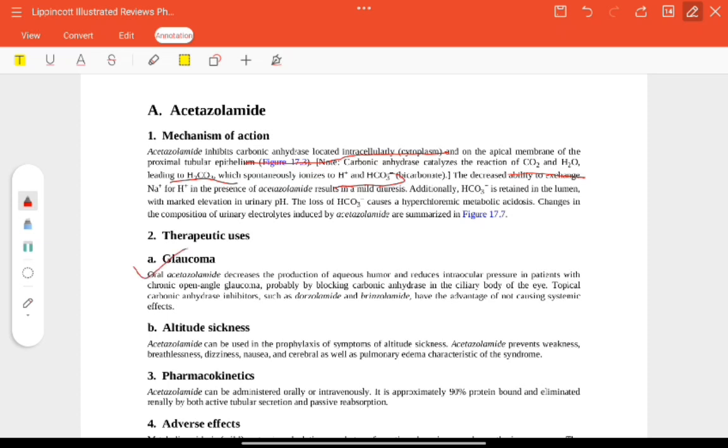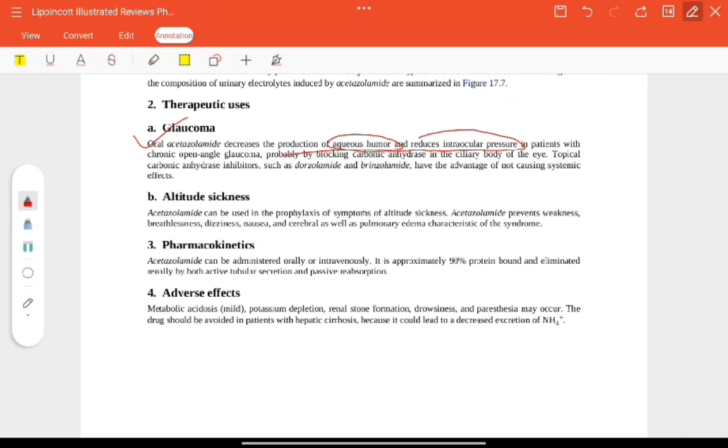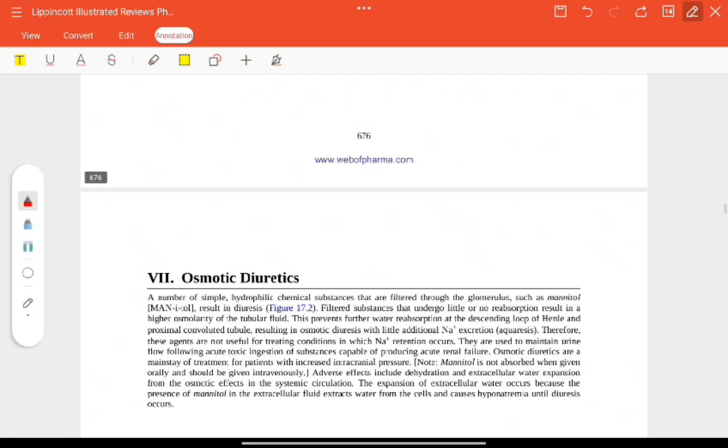Therapeutic uses are glaucoma, orally. This decreases the production of aqueous humor and reduces intraocular pressure. Altitude sickness, used in the prophylaxis for altitude sickness. Pharmacokinetics: orally, IV. Adverse effects are mild metabolic acidosis, potassium depletion, renal stone formation.